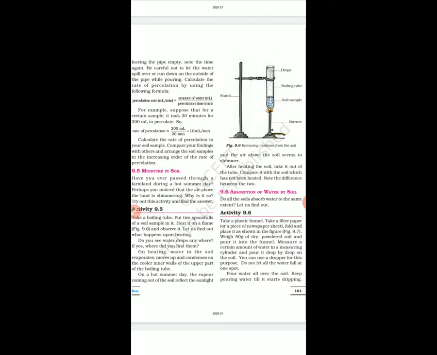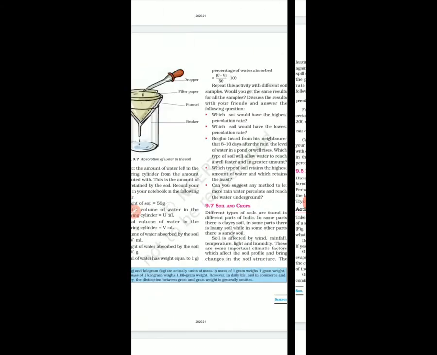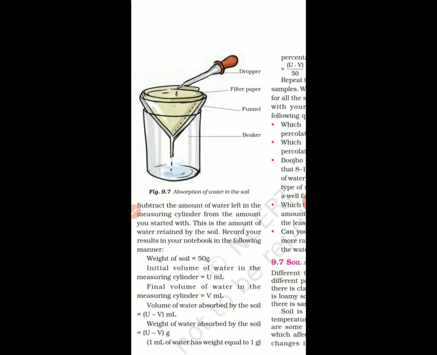In this way, you have to place all the things. Place a beaker, then take a plastic funnel, take a filter paper, fold it and press it inside the funnel as shown in the figure.